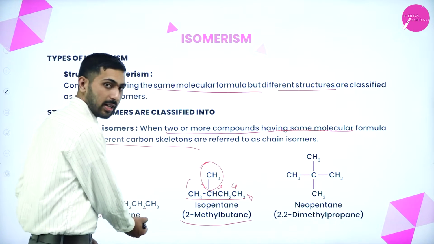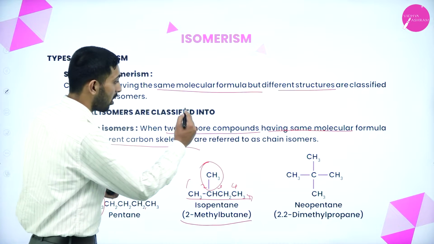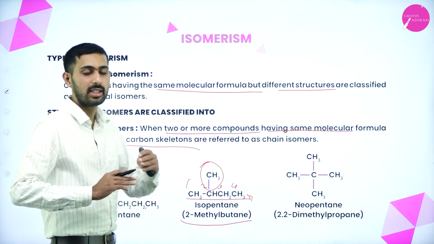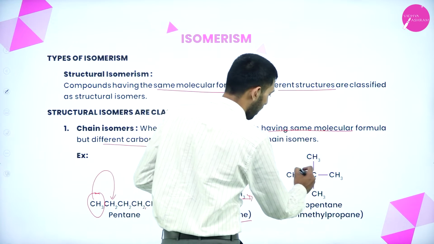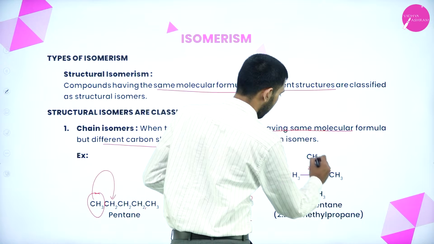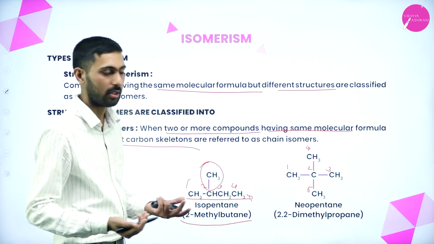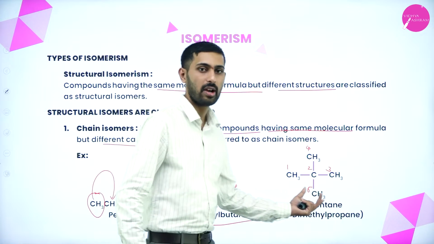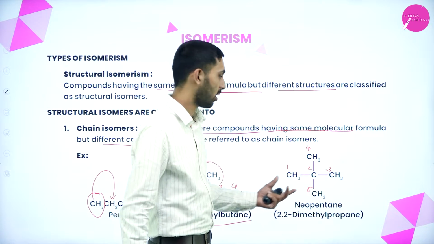We have taken here pentane. Two or more compounds having the same molecular formula but differing in the carbon skeletons. Here attachments you are changing. Okay, here you see what we have to do now. 1 2 3 4 5 total. Here also 5 carbons are present. Here also 5 carbons, but I have changed the substituent here. When you are changing the substituent, what do you have to say here?